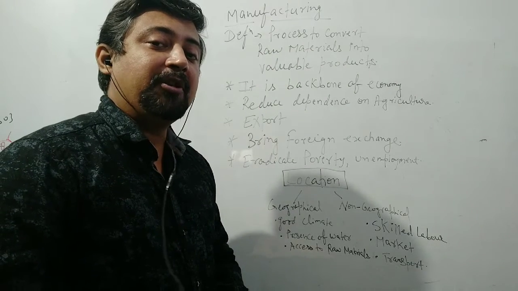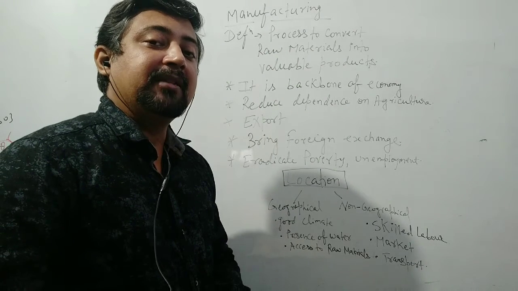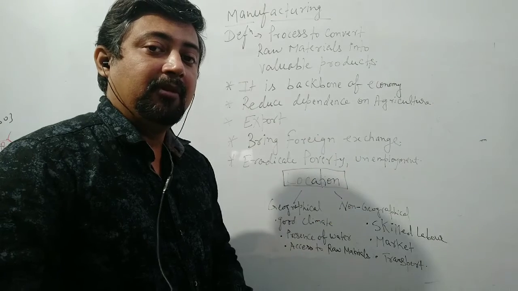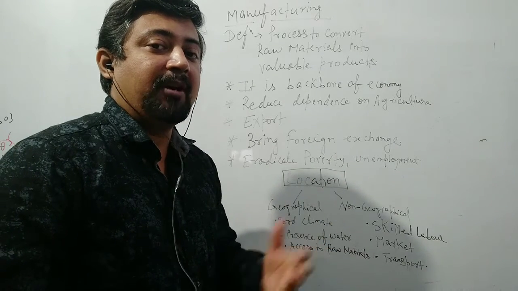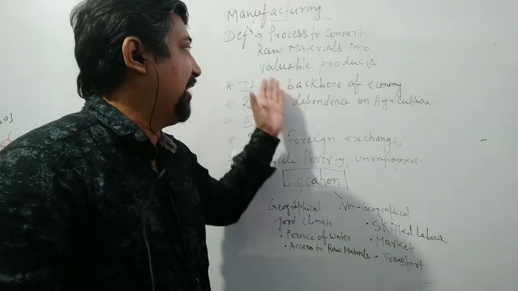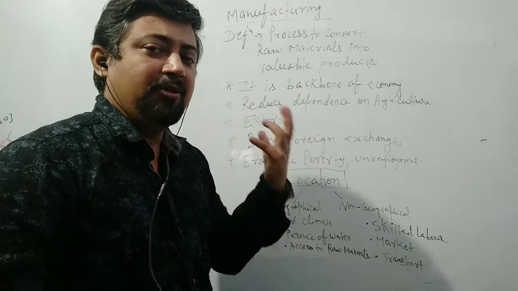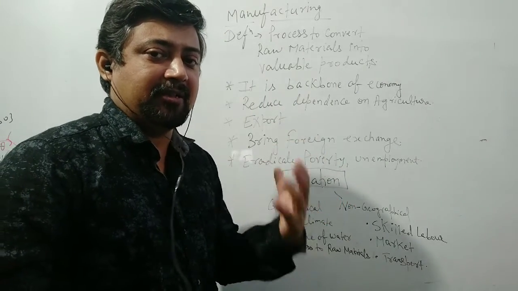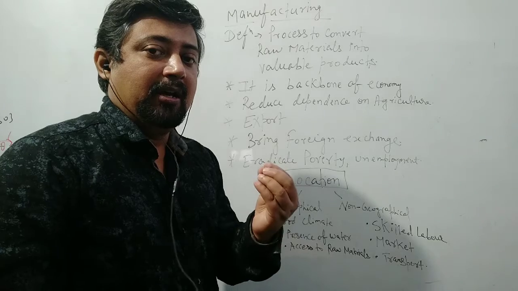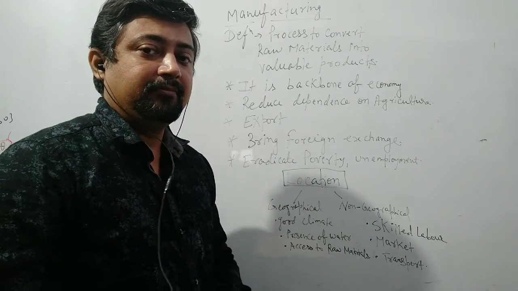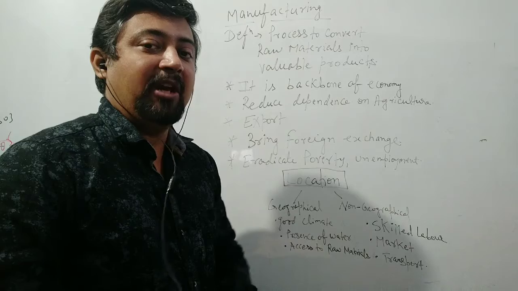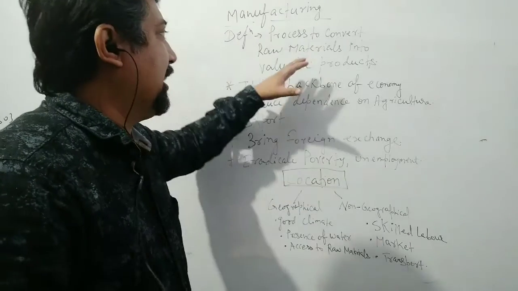Similarly, if we talk about milk, milk is a raw material. Once it is processed, it will be converted to cheese or butter. So these will become the valuable products. So basically we need to understand that manufacturing is a process through which a simple raw material can be converted to a valuable product, to valuable goods.